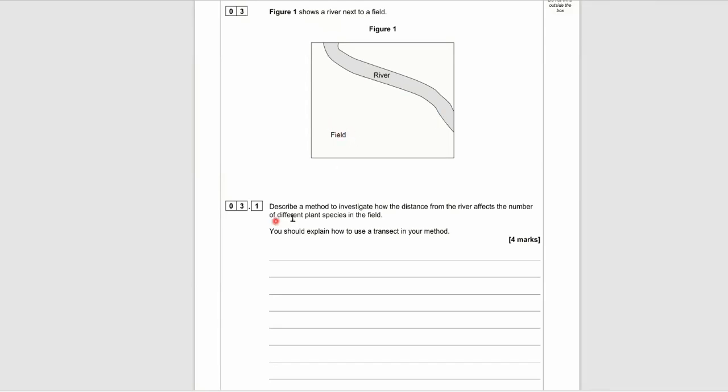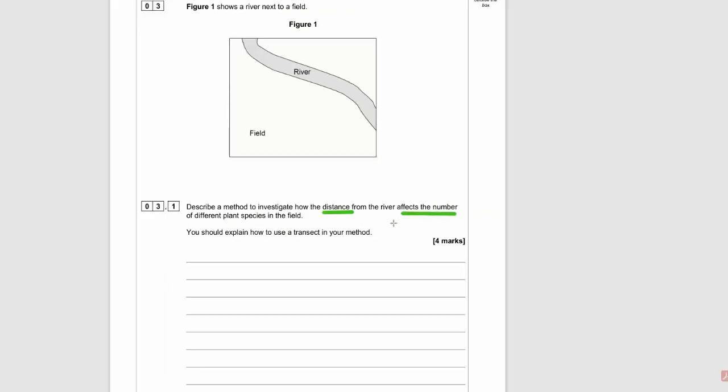3.1, describe a method to investigate how the distance from the river affects the number of different plant species in the field. You should explain how to use a transect. As usual, I recommend good exam practice: highlight or underline keywords in the stem of the question, the instructions, so you don't forget.